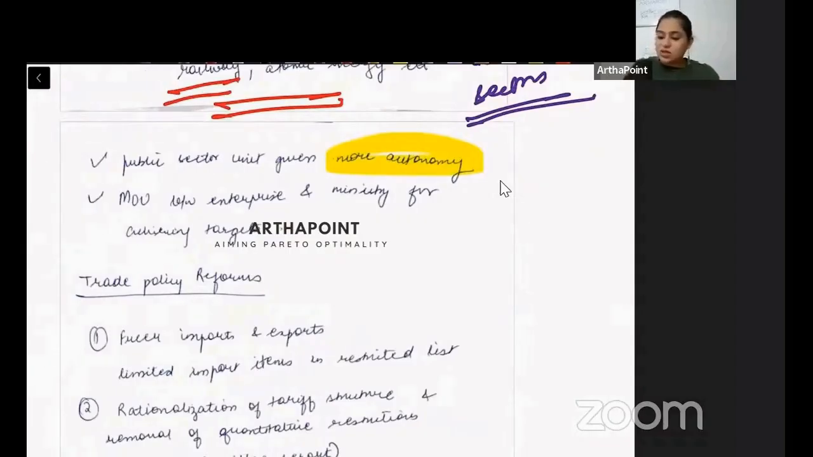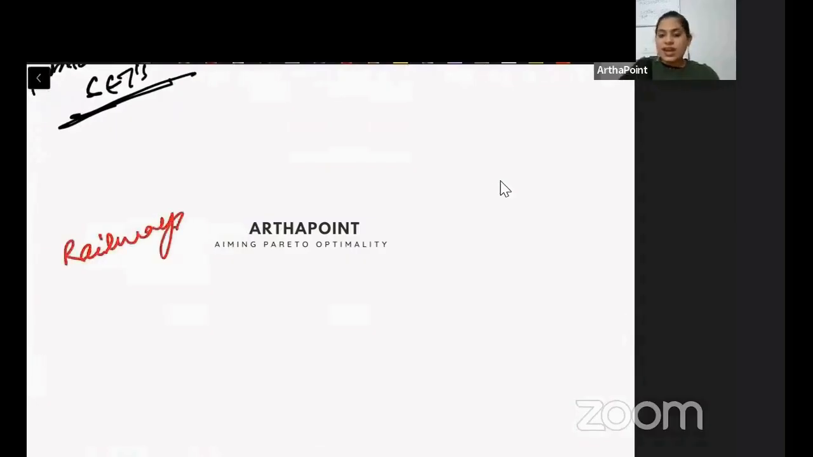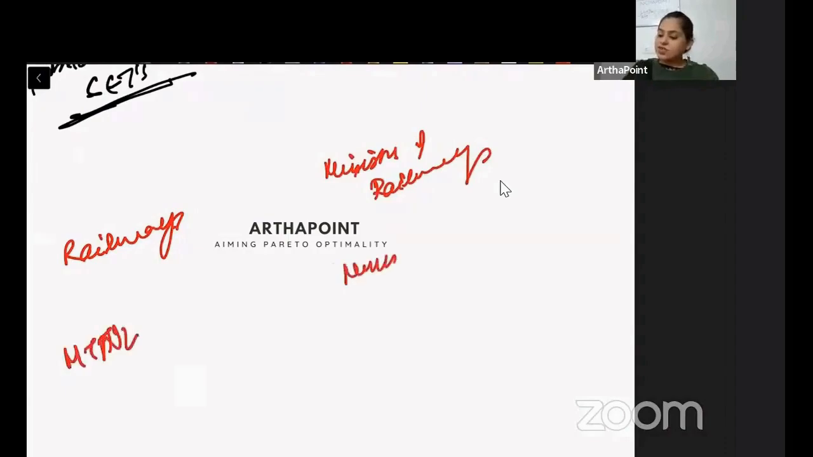And this is interesting. So kya hua? Jaise for example, railway. Let's say we have railway. And let's say we have Ministry of Railway. Let's say we have some company, MTNL. And let's say we have Ministry of Telecom.